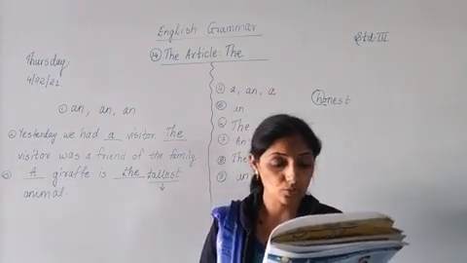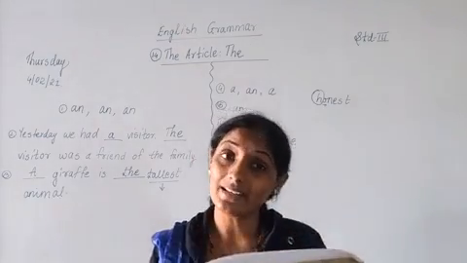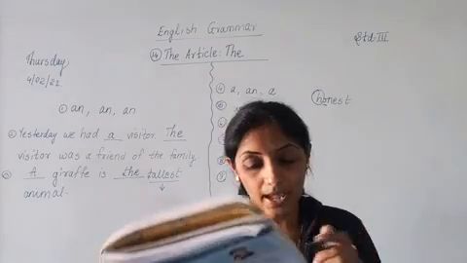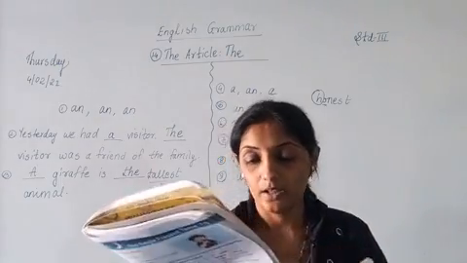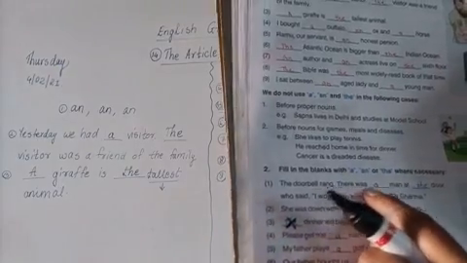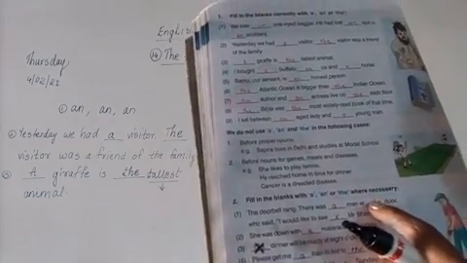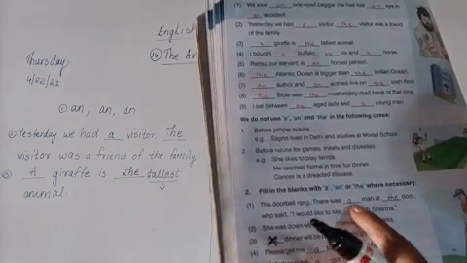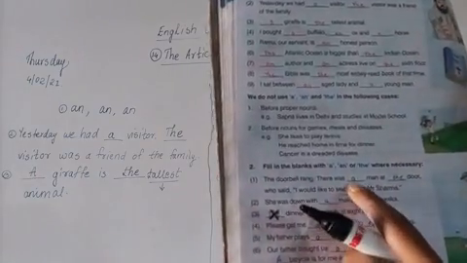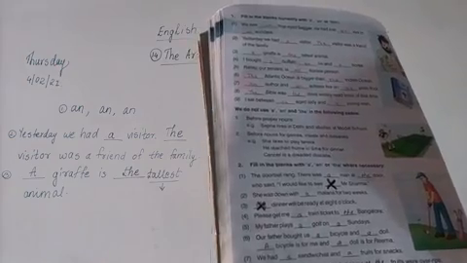Now here it is told again, second question, fill in the blanks with a, an and the where necessary. Wherever it is necessary, we have to use articles. Now first one, the doorbell rang, there was a man at the door. Particular, it is a particular noun, so the door. So your first answer will be, there was a man at the door who said, I would like to see Mr. Sharma. Here no article will come, so put cross over here. There will be no article, so put cross.